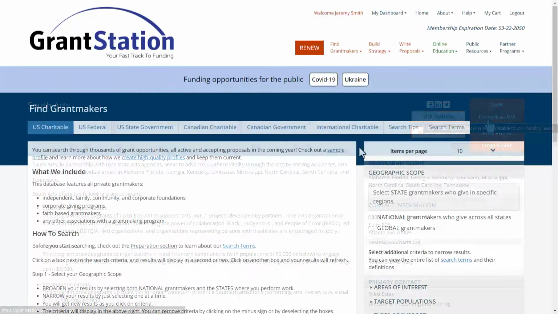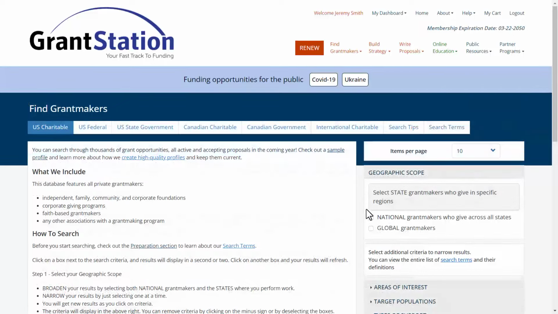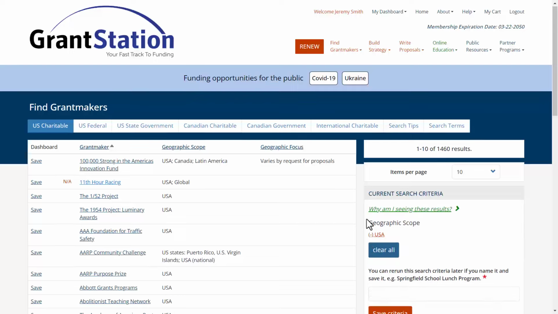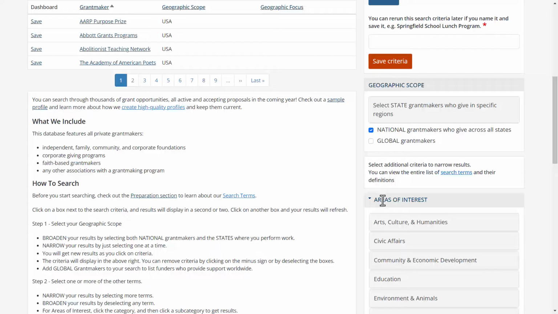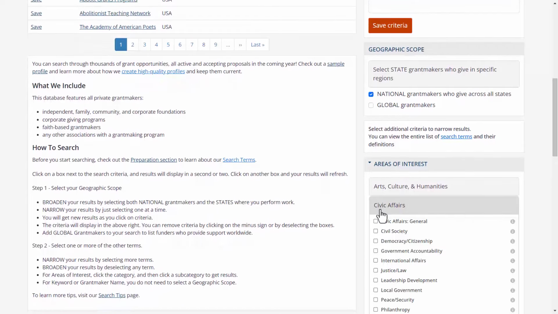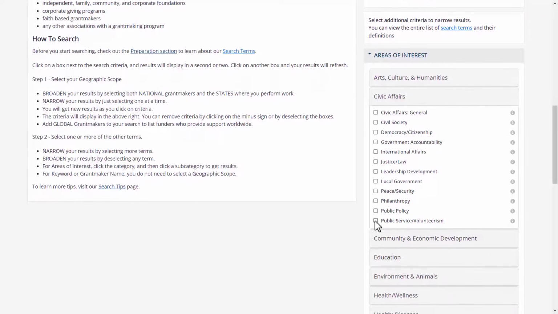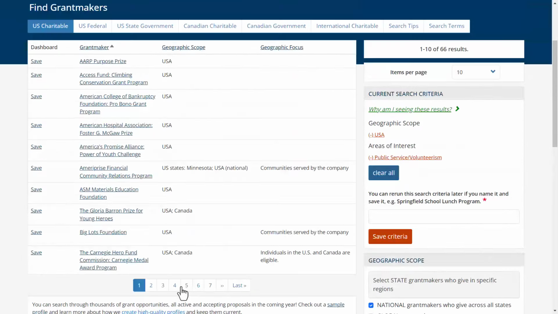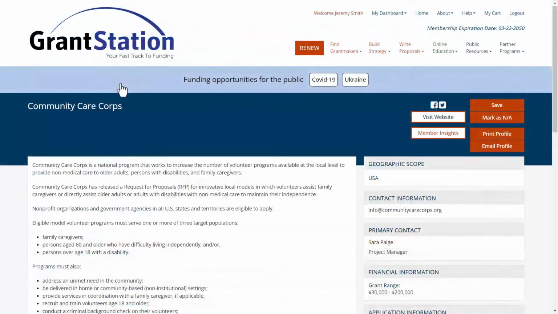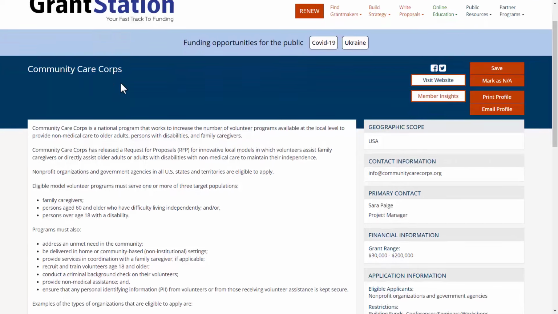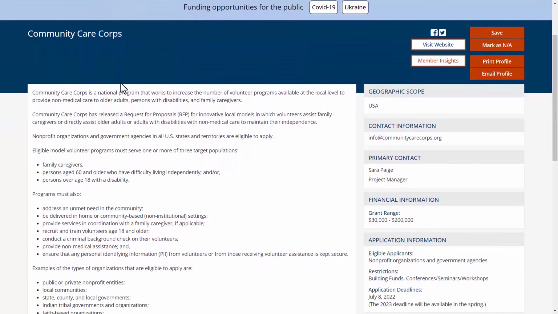Now there are additional ways to look at our program. Let's do a new search with National as our geographic scope, and we're going to select Public Service and Volunteerism under our areas of interest. Now looking at the results down here, Community Care Corps. Okay, it's a national program that works to increase the number of volunteer programs available at the local level to provide non-medical care to older adults, persons with disabilities, and family caregivers.